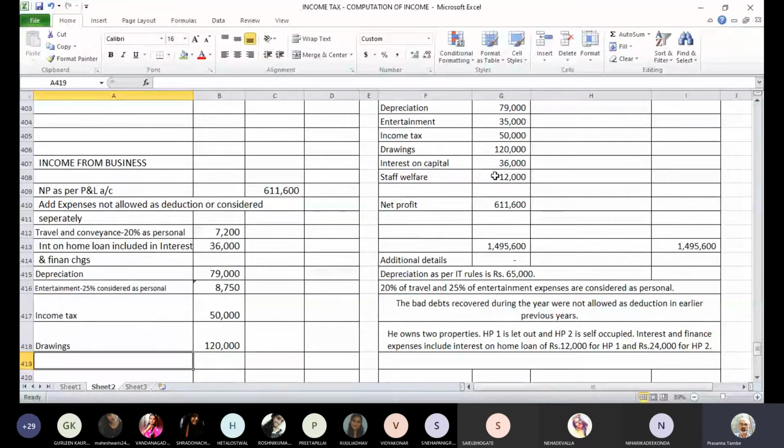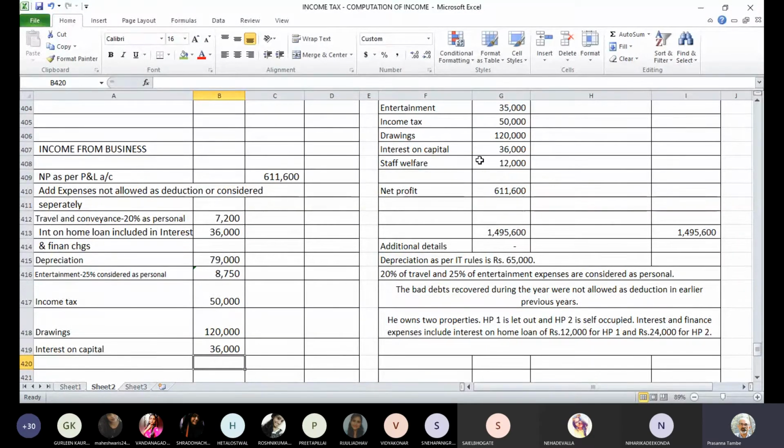Next is interest on capital. We are talking of a proprietor, and the proprietor had charged as one of the expenditure interest on capital. The question is, is it allowed? The answer is no. For a proprietary business, interest on capital is not treated as an allowable expenditure. So we have to add back all these things. See, in a partnership firm, yes, subject to certain conditions, it can be allowed as a deduction, but not in case of a proprietary business.